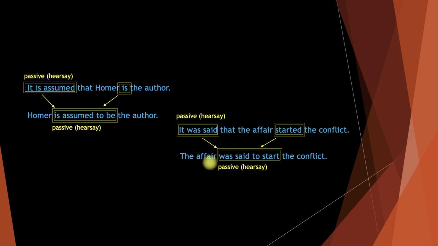Okay, we start with the subject and we add the passive reporting verb here was said and we add to verb 1. Here we did the same thing as well. We added the subject of that clause as the subject here. We added passive reporting verb, then followed with to verb 1.